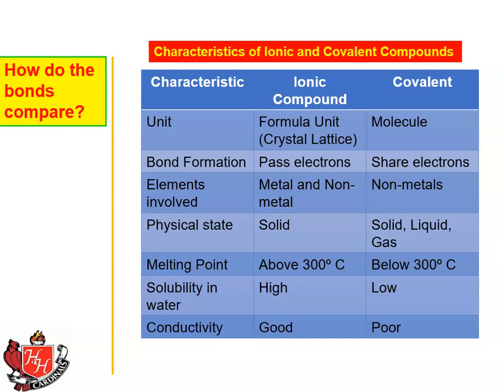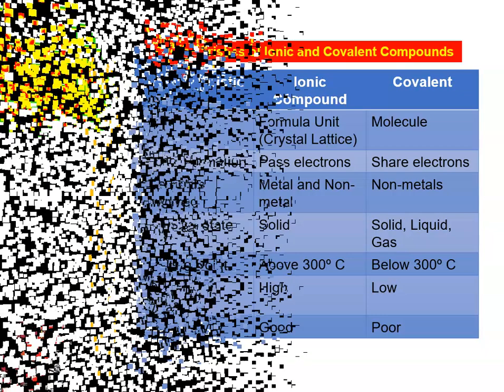That might not quite make sense at this point, but believe me, we'll talk about it. It will make sense. And then conductivity, that is how well does it carry electricity. Ionic compounds are very, very good. Now, you can't put electricity through salt in your salt shaker, but if you dissolve the salt in water, and we're going to do this, you can see that it can conduct electricity. Covalent compounds, like sugar, do not conduct electricity very well at all.